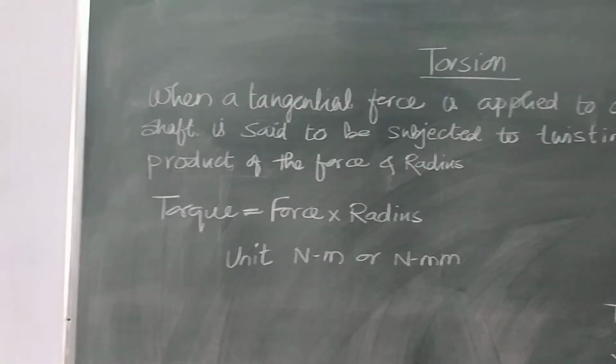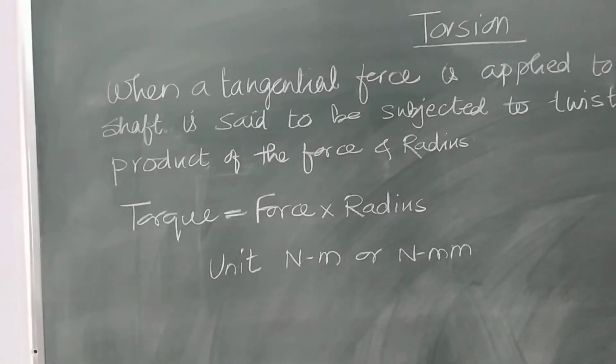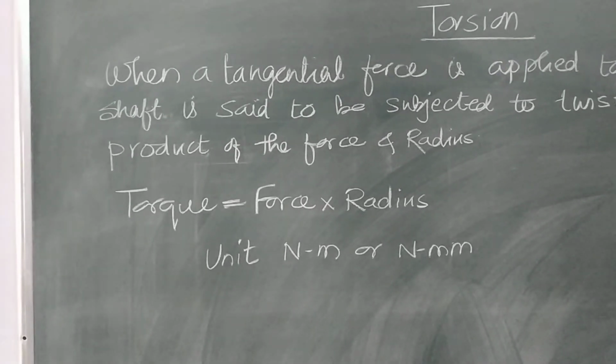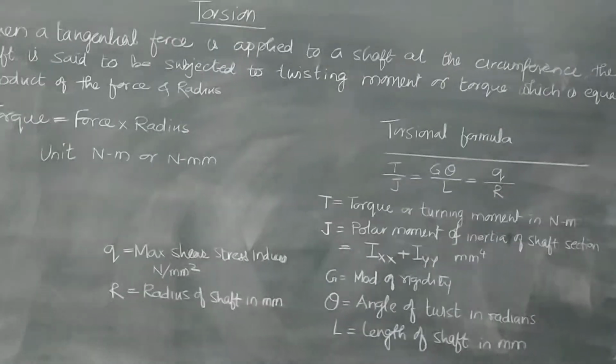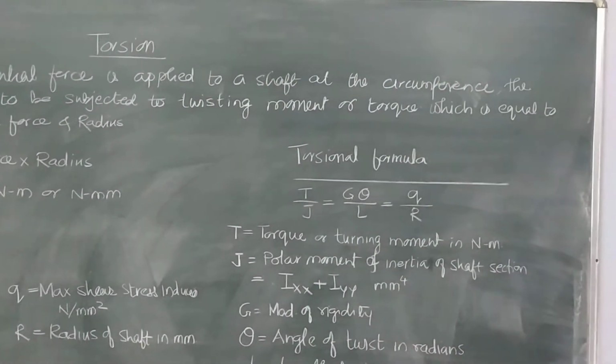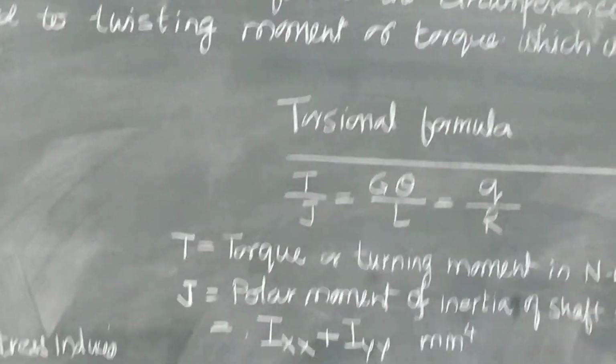Why are assumptions there? Because practically that is not so. Practically there exist more than the assumed parameters. Just as we have seen the bending formula and the shear formula, now we are going to study the torsion formula.